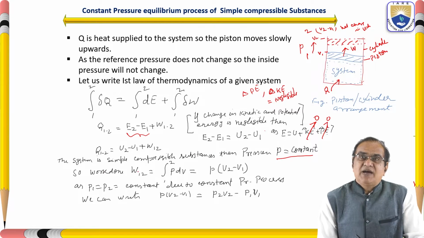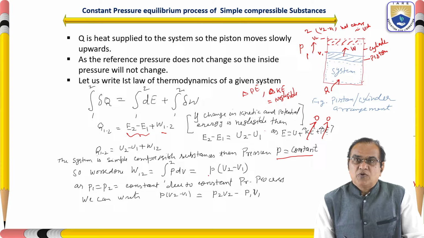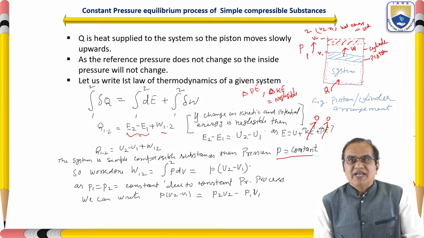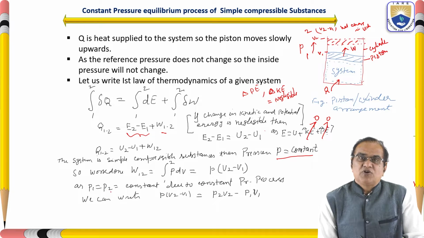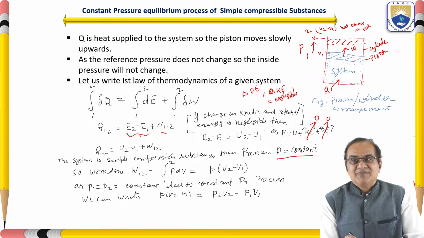So the work done W12 is equal to the integration from 1 to 2 of P dV. P is a constant, so P will be outside, and dV will be V2 minus V1. So the work done is P times (V2 minus V1), as P1 is equal to P2 is equal to constant, because we have been given constant pressure.